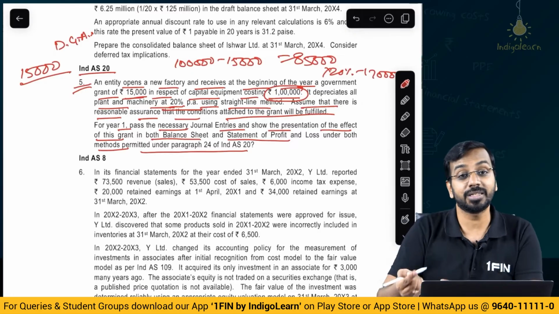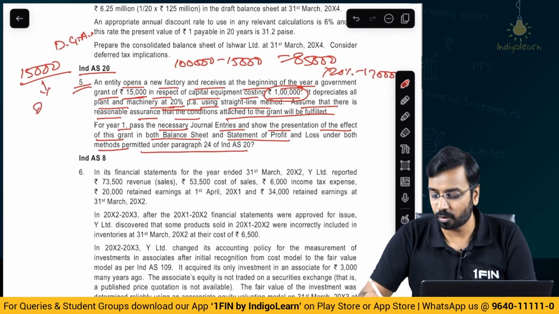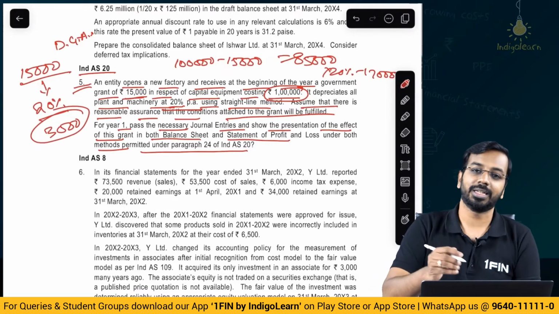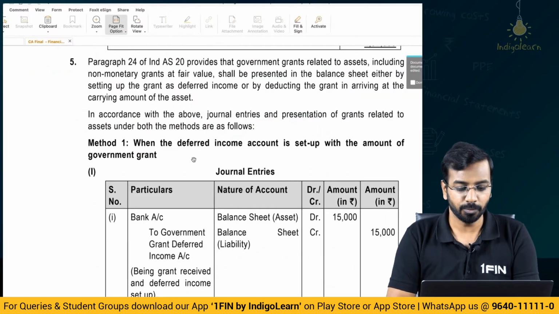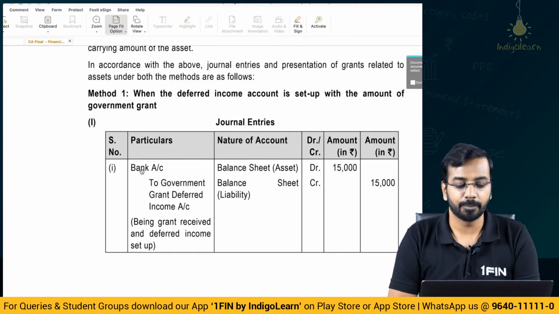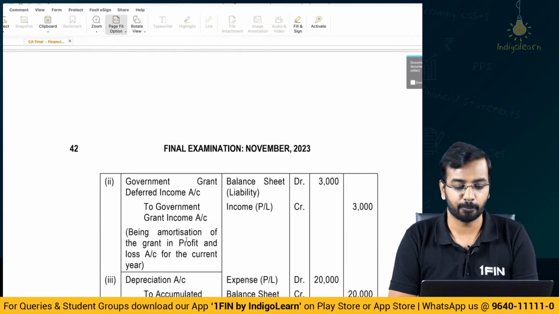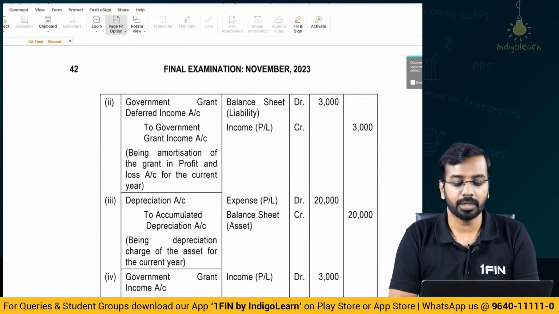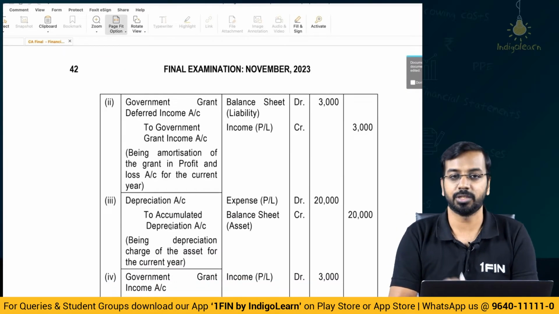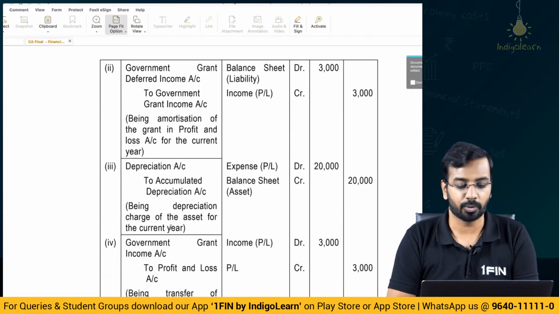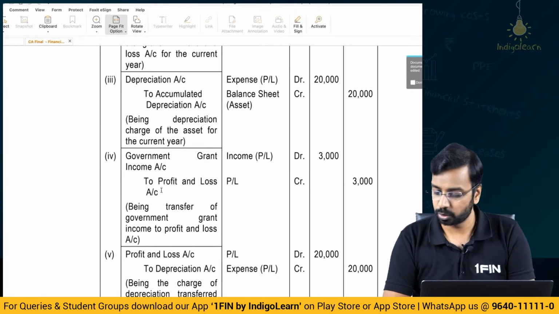Here we are saying 20% per annum. So, if I am charging depreciation at 20% per annum, from this account also at 20% per annum, that is 3,000, I will transfer to the income statement. Very simple. So, when you set up a deferred income account, bank account debit to deferred grant account, 15,000, then 3,000 government grant to deferred income account and depreciation to accumulated depreciation using 1 lakh as the gross amount.